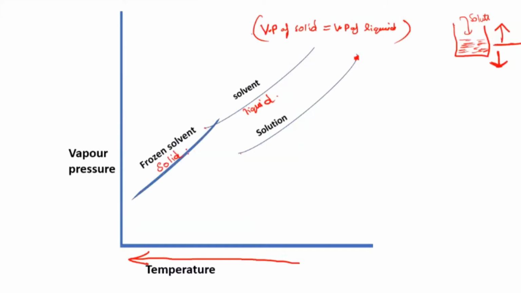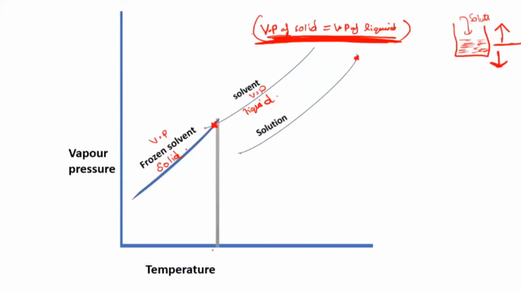So you have the liquid, and here also there is vapor pressure. This is also having a vapor pressure, but this point is where the vapor pressure of the solid becomes equal to the vapor pressure of the liquid. If you drop down from that point, you will get that temperature. That temperature will be the freezing point of the solvent. It is only for the pure solvent. So we denote it in this way, T F naught. F is for freezing. We used T B there because it was for boiling. So T naught F.